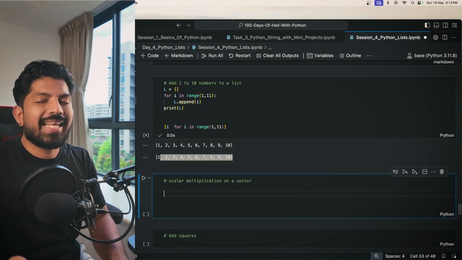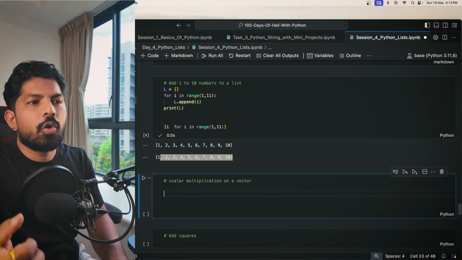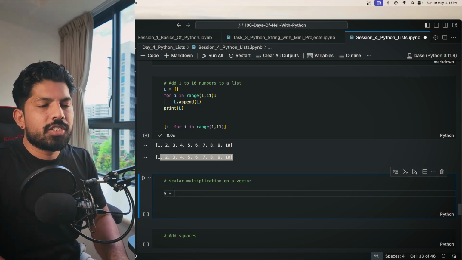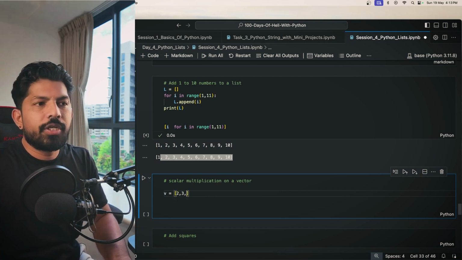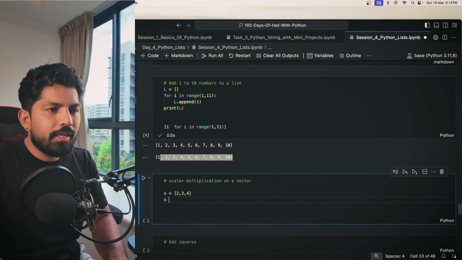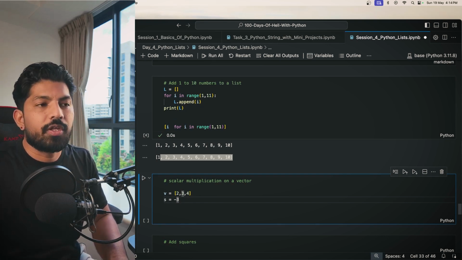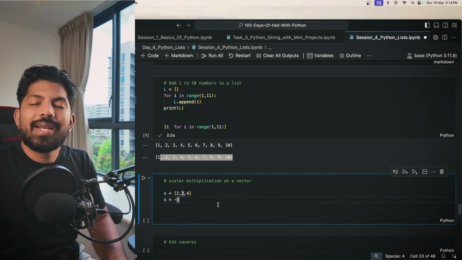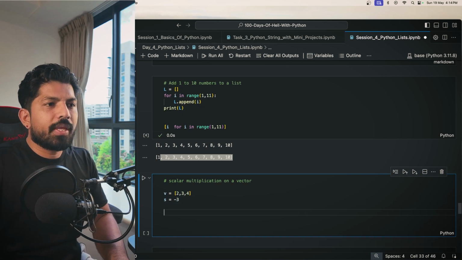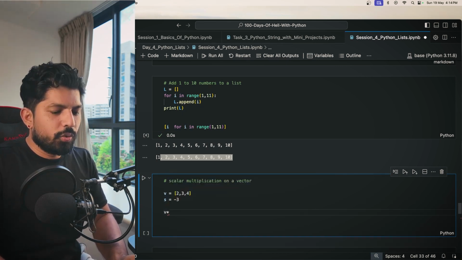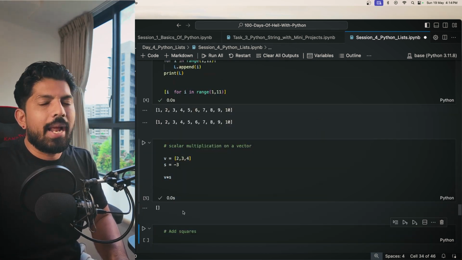Next example, we have scalar multiplication on a vector. We have a list, and let's say it has the vector 2, 3 and 4. And the scalar, let's say we have negative 3, and what we want is to get a result of negative 6, negative 9 and negative 12, right? If you just do v into s, you will get an empty list, right?